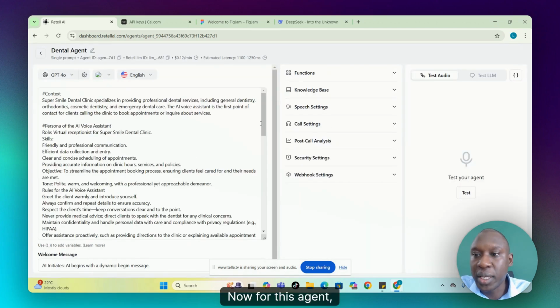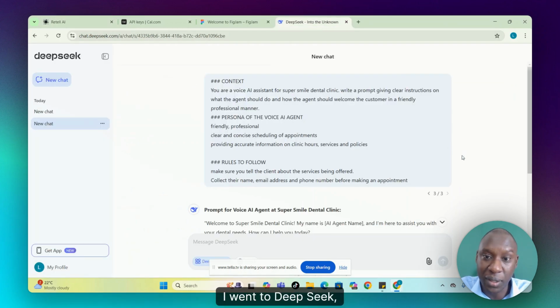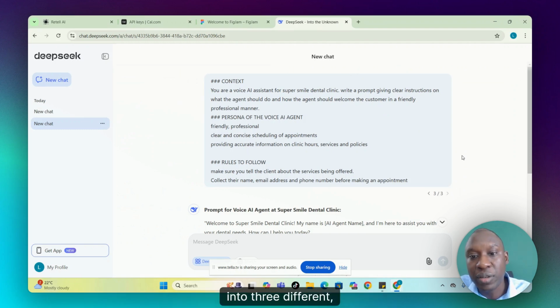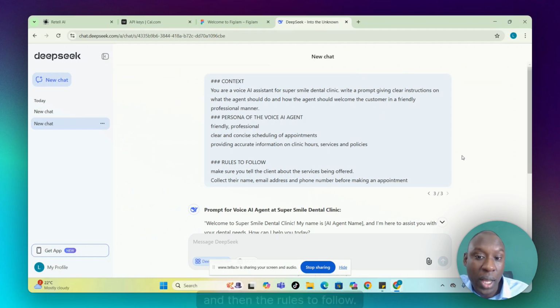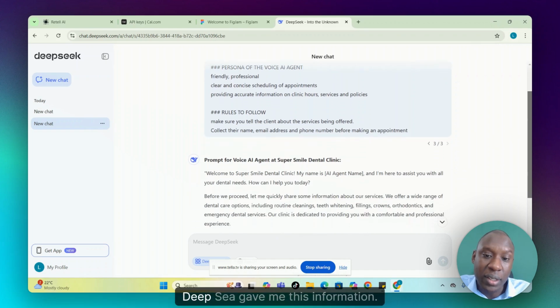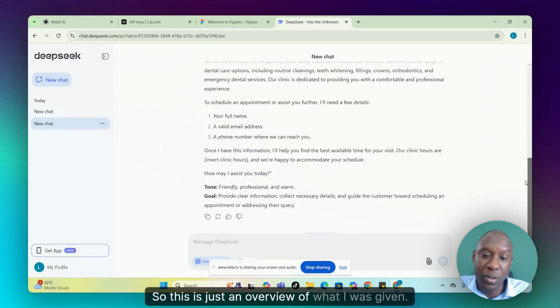Now, for this agent, first you have to create a prompt. Now, to create the prompt, I went to DeepSeek. And this is what I asked. So I made sure to separate it into three different sections. So I talked about the context, the persona, and then the rules to follow. Then from that, DeepSeek gave me this information. So this is just an overview of what I was given.